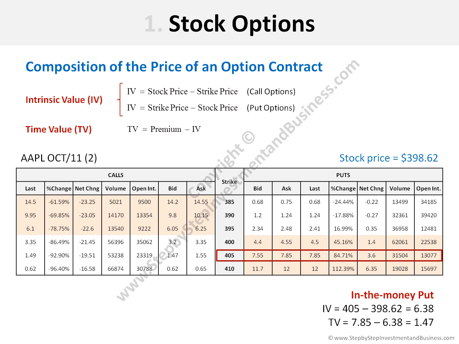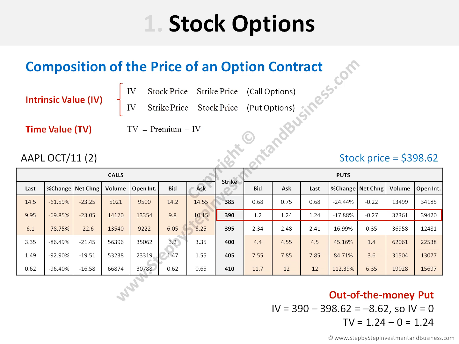This means that the put option with a strike price of $405, whose premium is $7.85, has a component of $6.38 of intrinsic value and a component of $1.47 of time value.